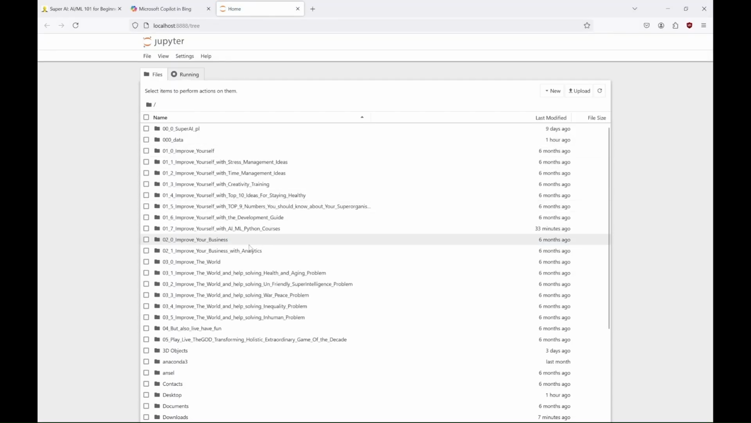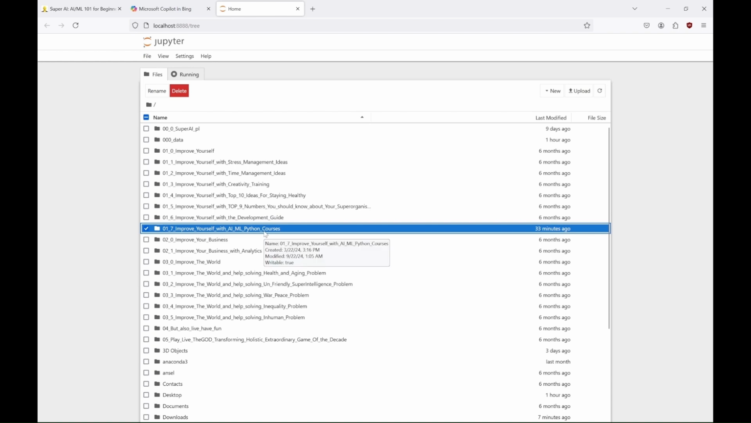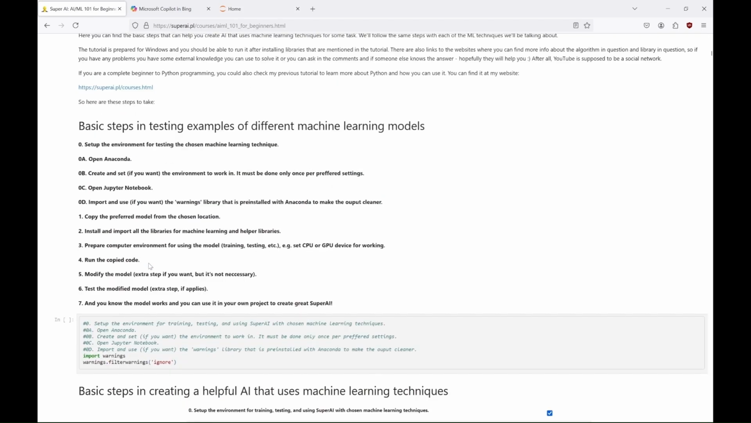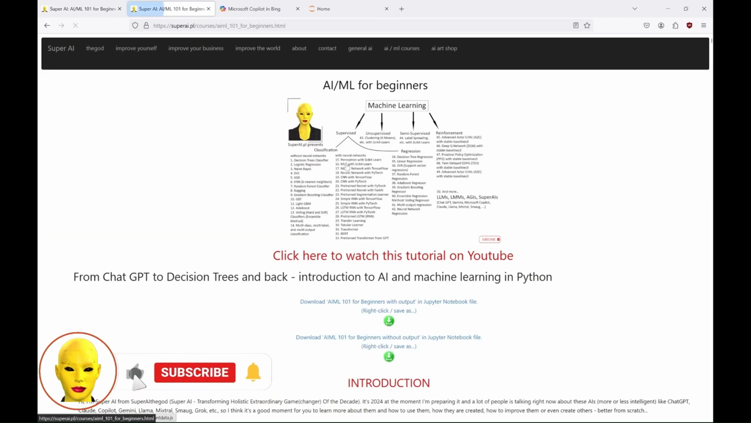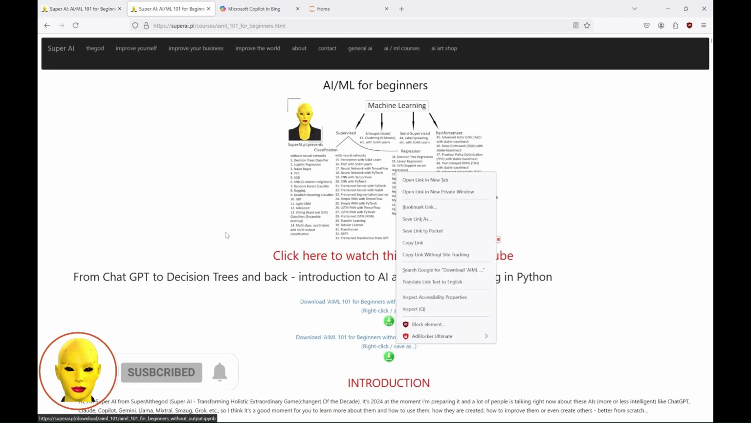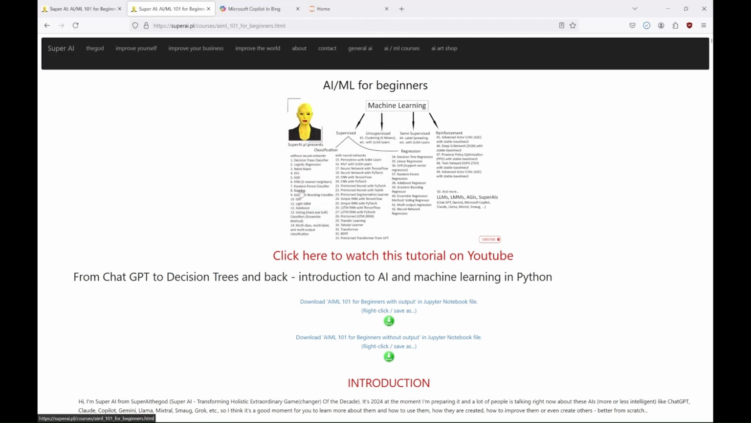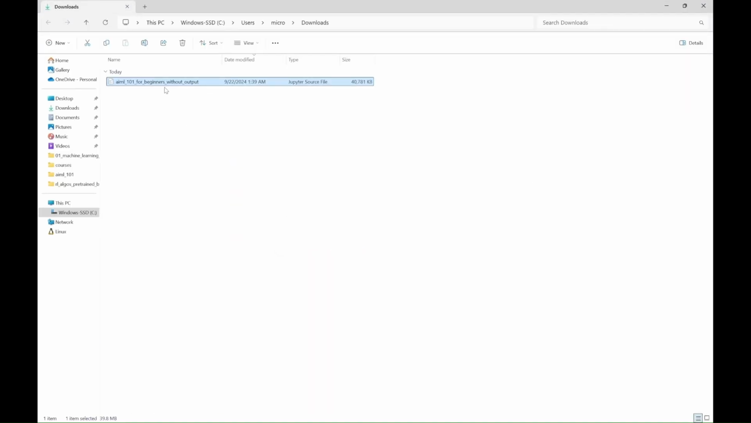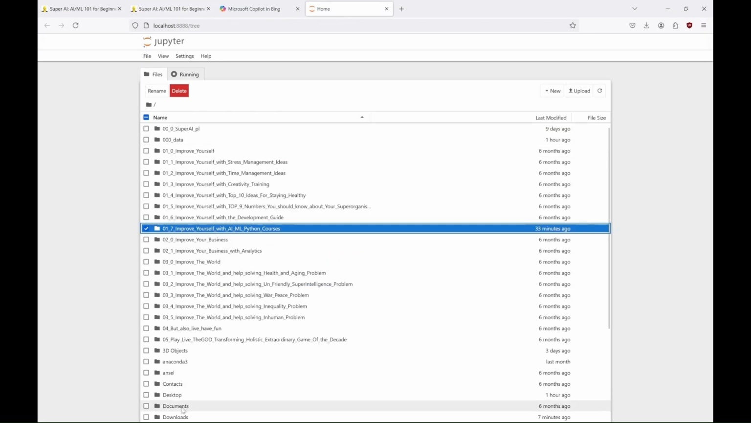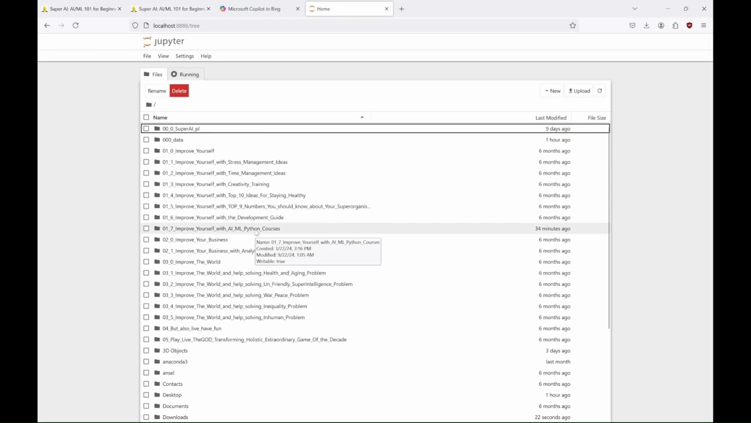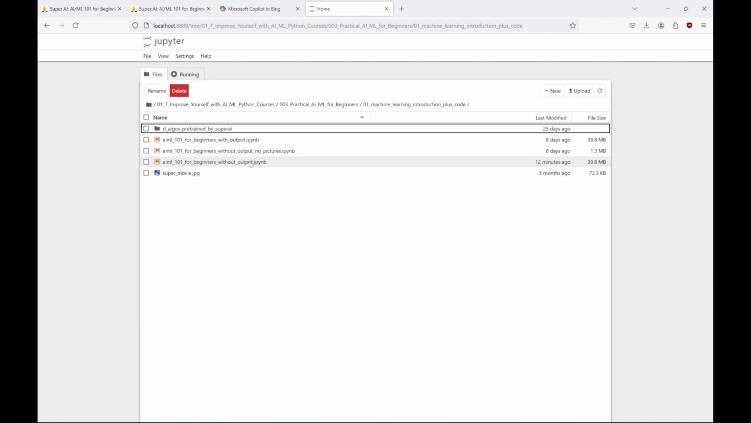And we can find the folder with our tutorial. If you don't have this folder created yet, you can do it now, and you can download the file with this tutorial from my site. After you download it, you can move it to the folder of your choosing. For me it is a folder called Improve Yourself with AI/ML Python Courses, subfolder Practical AI/ML for Beginners, etc.